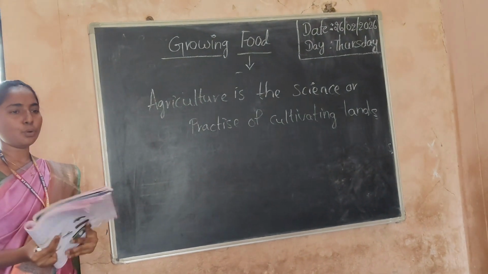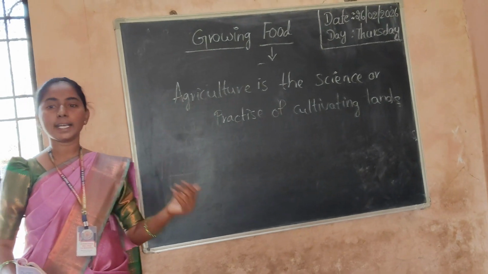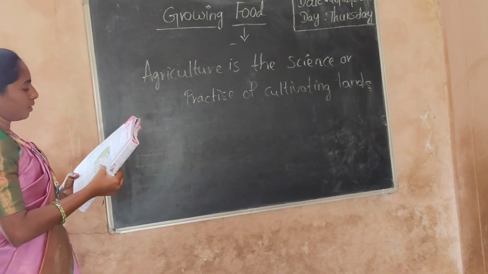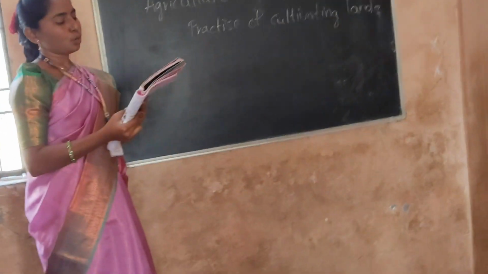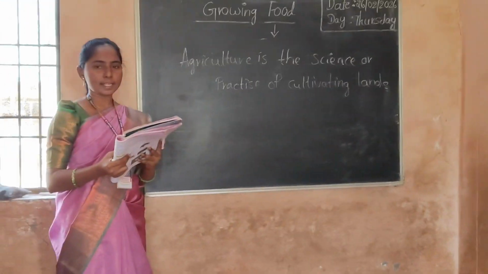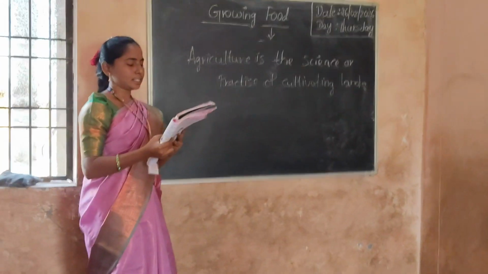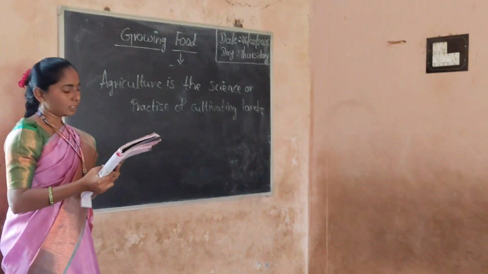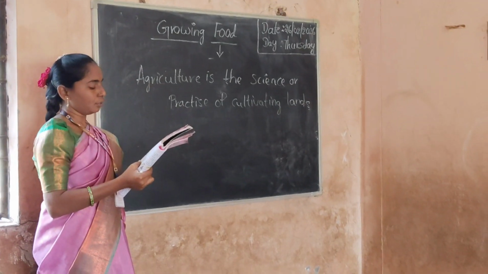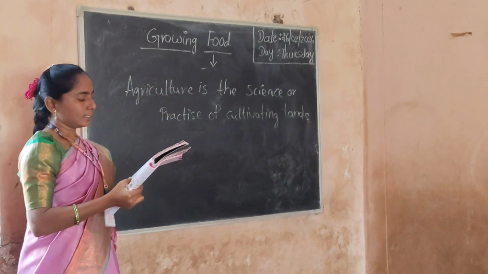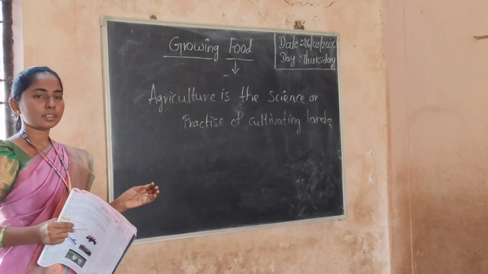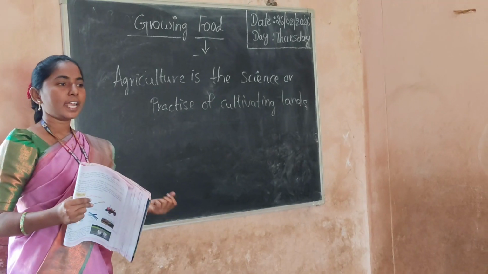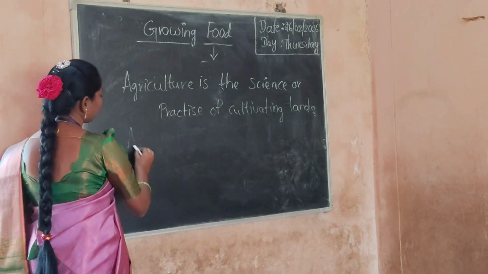Next, we learn about who started agriculture. The early people were hunter-gatherers who lived by eating wild plants and hunting wild animals. Later they noticed that if the seeds of plants fell on the ground, new plants of the same kind began to grow. The early people are our ancient people. Ancient people are early people.